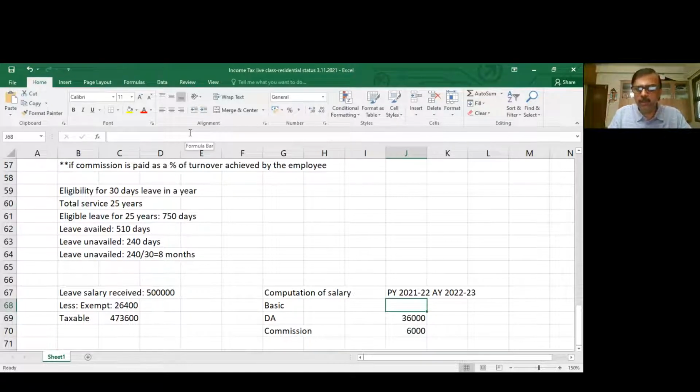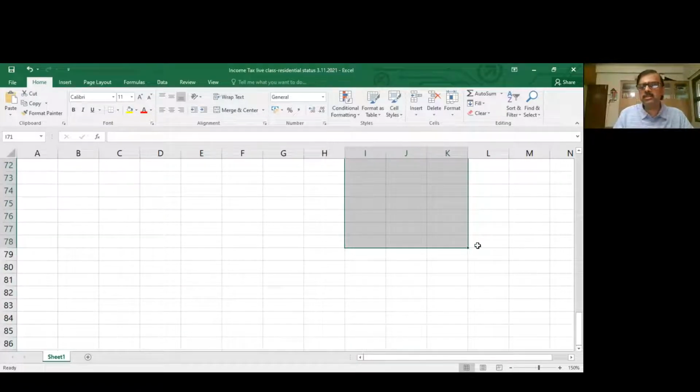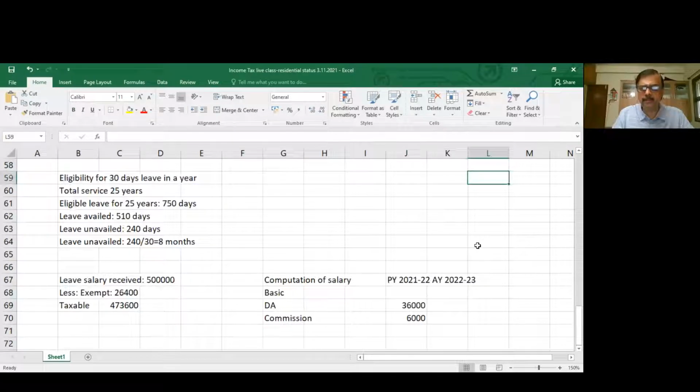And for the previous year 21-22, I think he retired on December. That is important. So he is retiring in December, which means you have to consider everything for how many months? April to December: April, May, June, July, August, September, October, November, and he retires on first December. So 8 months. So DNS allowance is 3,000 into 8, so 24,000. You have to consider everything until the date of retirement.